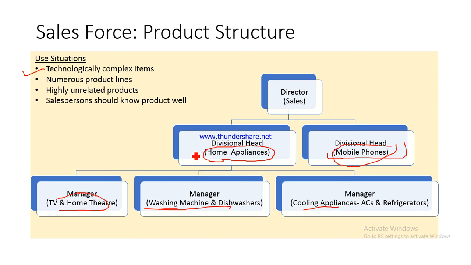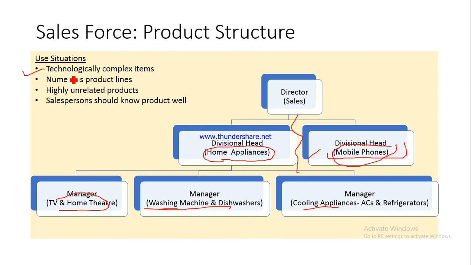Again, this means that if you are specializing in home appliances, you probably would not be able to specialize in mobile phones, and that is why we have got this categorization. So if you want to specialize in home appliances, you gather knowledge about these products, and if you are a member of the mobile phones division, then you are only going to sell mobile phones and you should know about these products only.